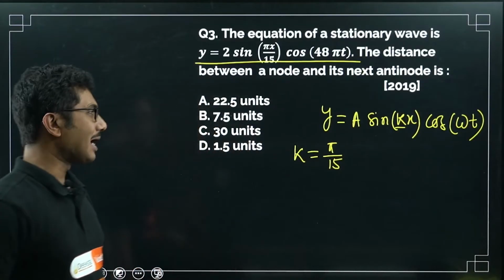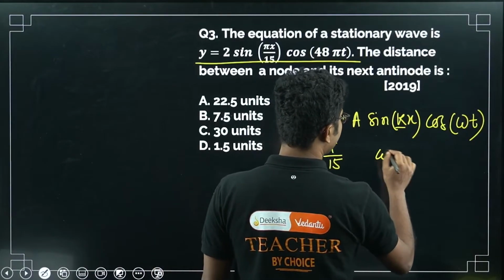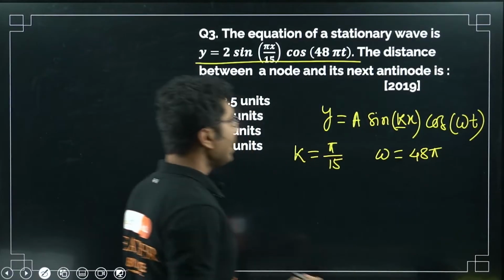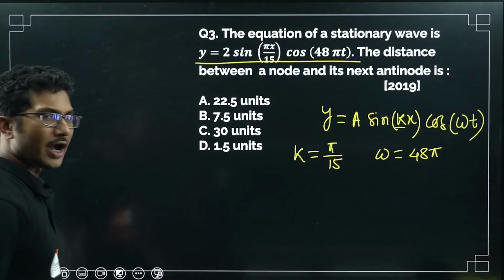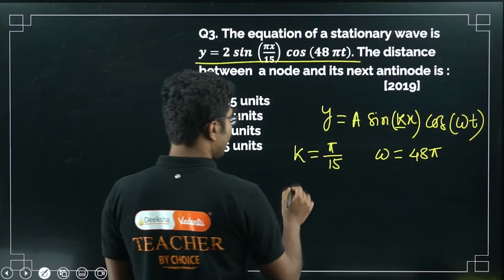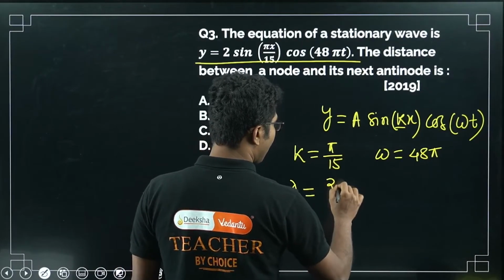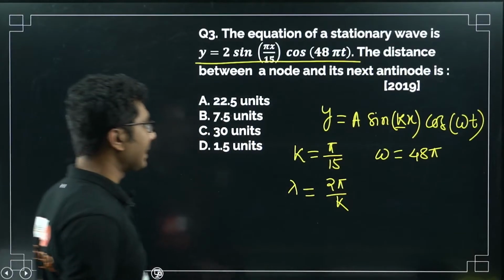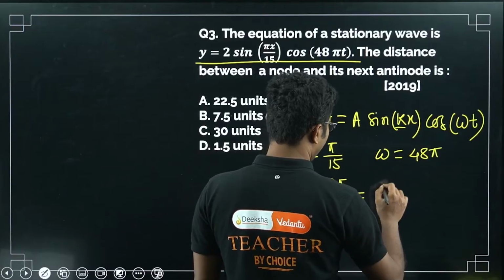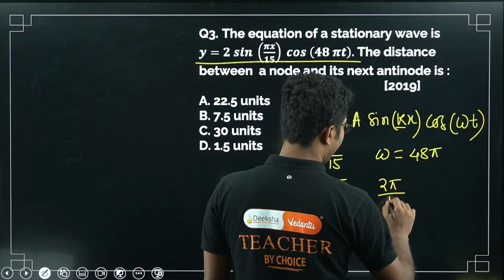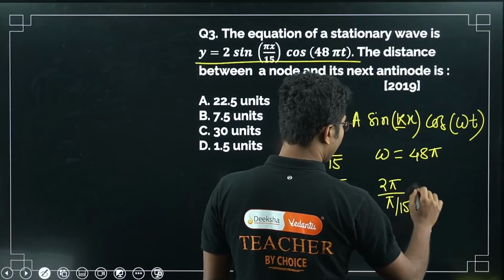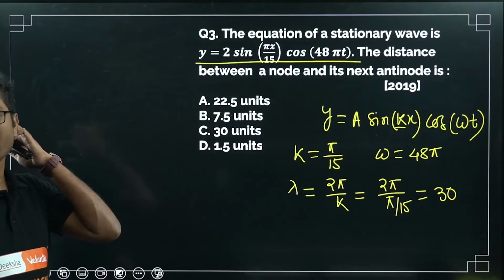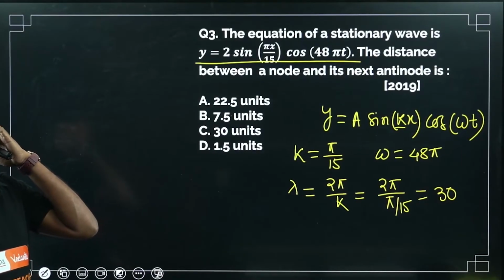Okay, k is pi by 15 and omega is 48 pi. Now what we have to do is find the wavelength. Wavelength is 2 pi by k. K is 2 pi by lambda, so lambda is 2 pi by k. So basically 2 pi divided by pi by 15, or lambda is 30. So we have calculated lambda. Now we are trying to find the equivalent of the wavelength.